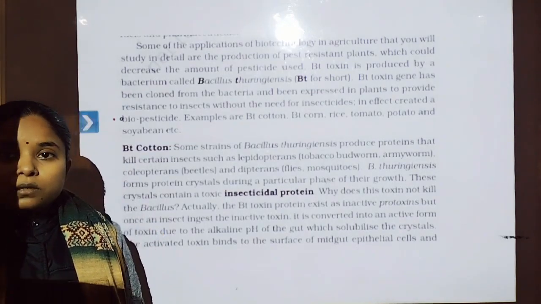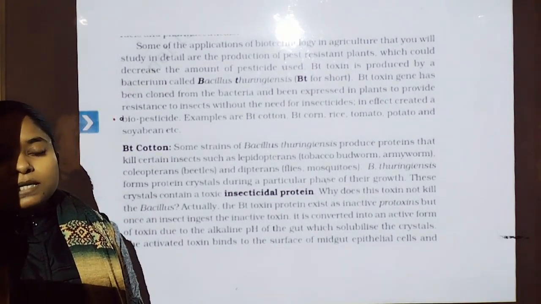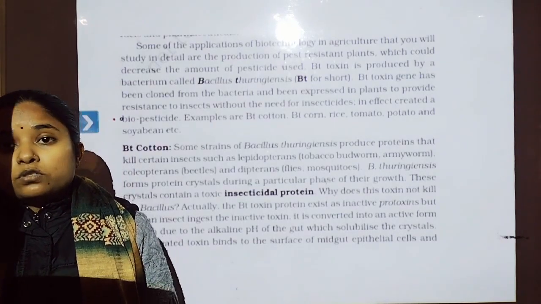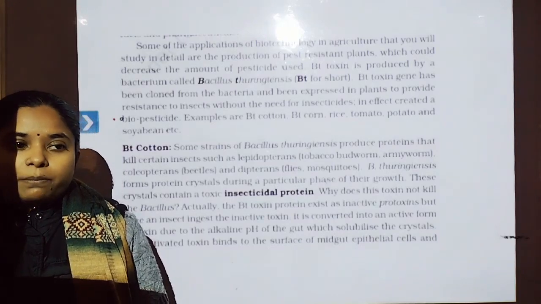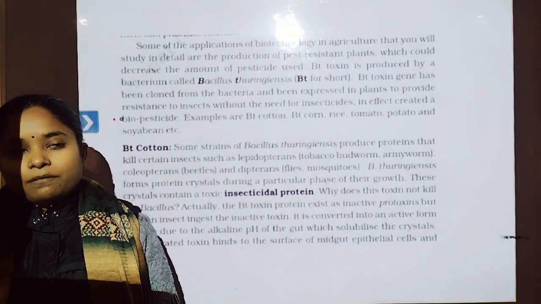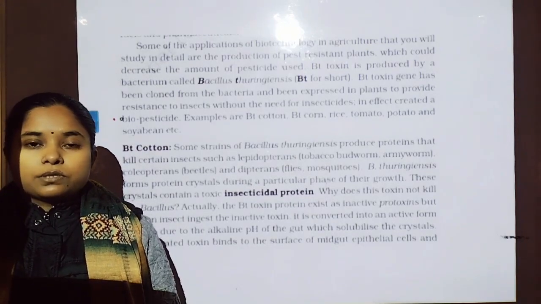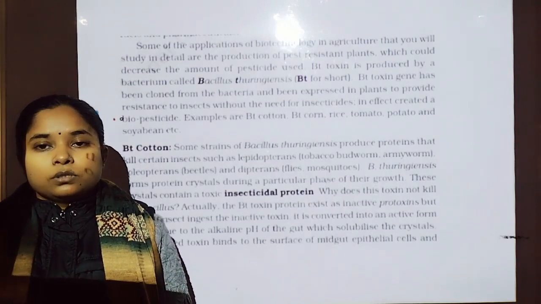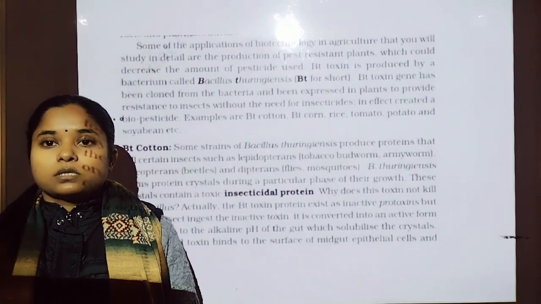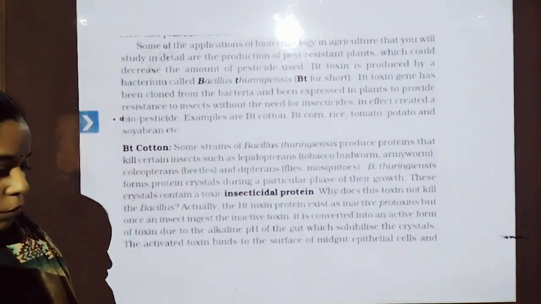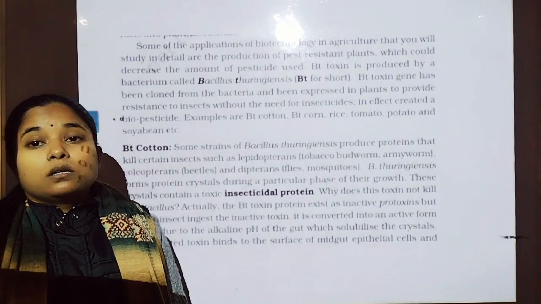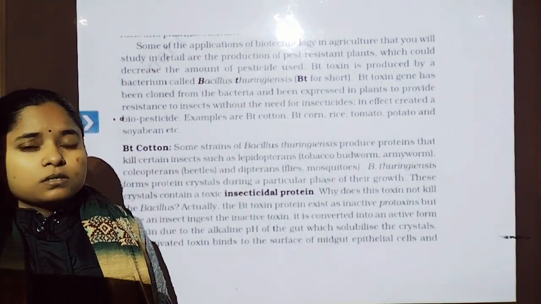Here, you know about microbes as biocontrol agents, in which we have discussed the Bacillus thuringiensis bacteria. The spores of the bacteria are introduced into the crop field by mixing them into water and spraying. Whenever the caterpillar larvae feed on leaves, the spores get transported into the gut of the larvae, form protoxin, which is converted into the active toxin and causes the death of the larvae. So this is the action of Bacillus thuringiensis toxin.